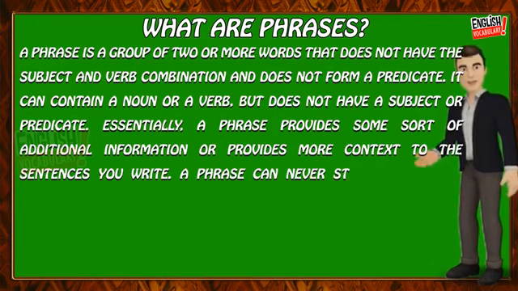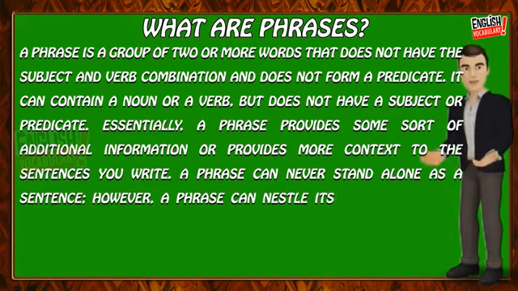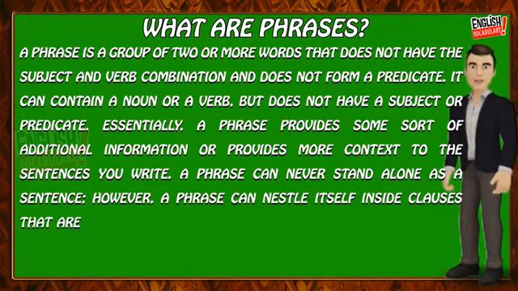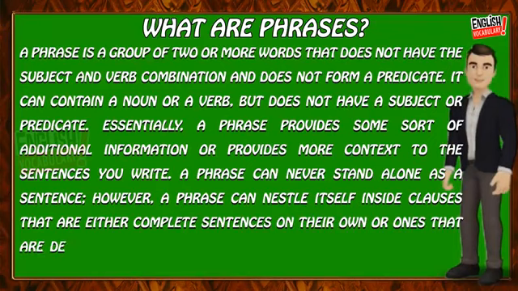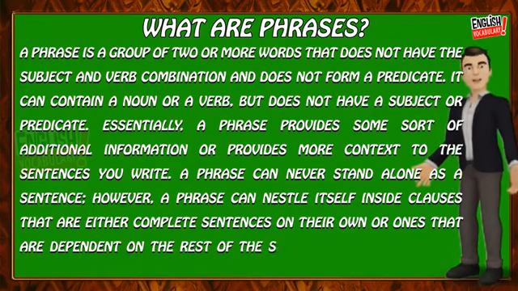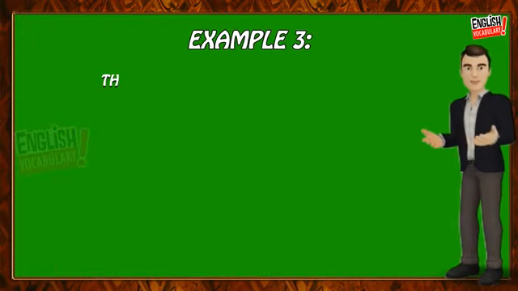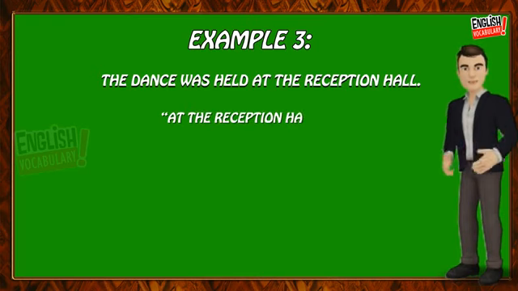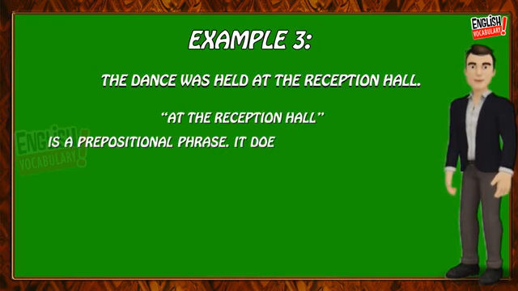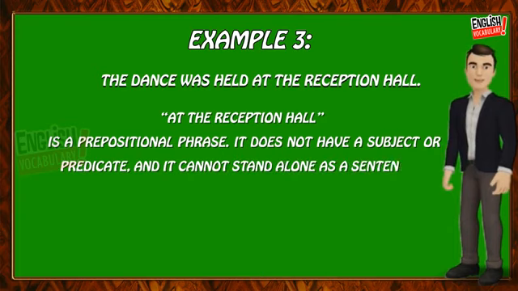However, a phrase can nestle itself inside clauses that are either complete sentences on their own or ones that are dependent on the rest of the sentence. When a phrase is within a clause, it functions as a part of speech. Below are a few examples of a phrase. Example 3. The dance was held at the reception hall. At the reception hall is a prepositional phrase. It does not have a subject or predicate, and it cannot stand alone as a sentence.